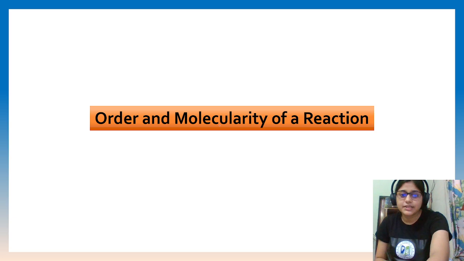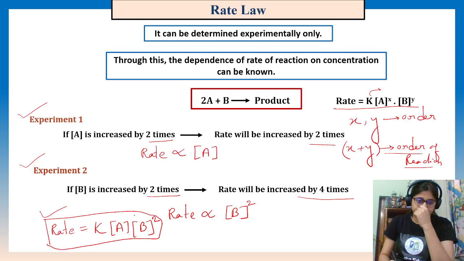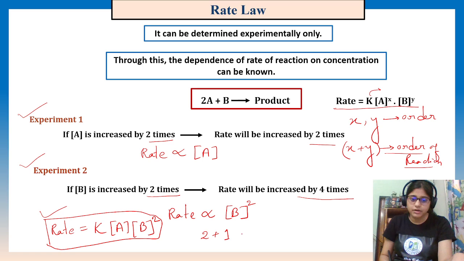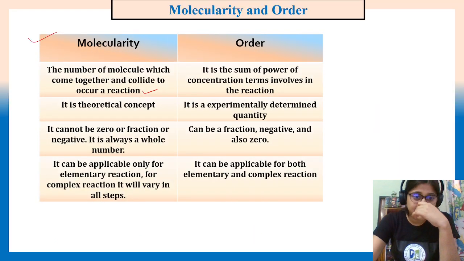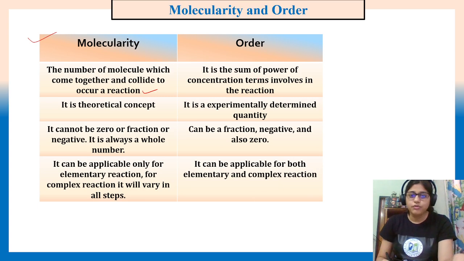So in the previous case, what will be the order? 2 plus 1. The order will be 2 plus 1 equals 3, third order. So the order is 3 here. So you understand: order is the sum of the powers of the concentration terms. It is an experimentally determined quantity.